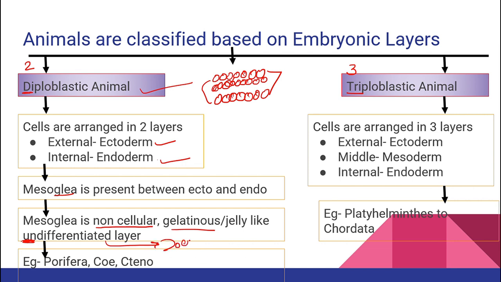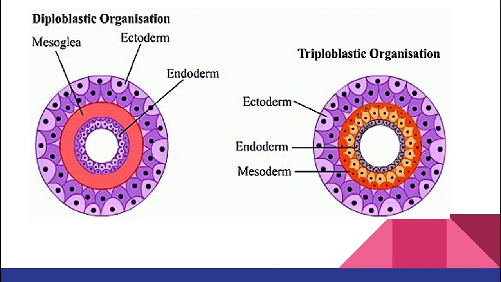Okay, let me write over here: does not perform any function. If a function is assigned to a cell, we call it a differentiated layer. For example, your Porifera and your best buddies Coelenterata and Ctenophora will come under diploblastic. What about triploblastic? All the three germ layers will be present. Examples are from Platyhelminthes to Chordata, right?